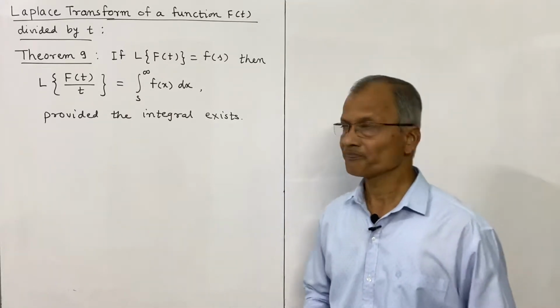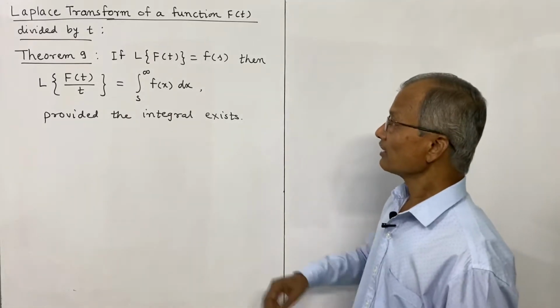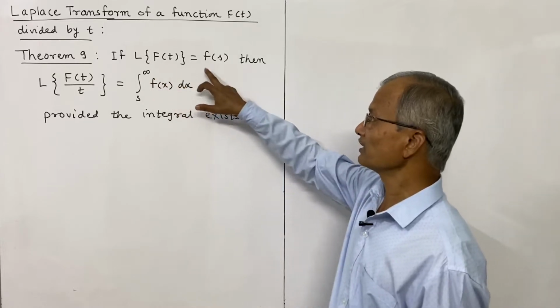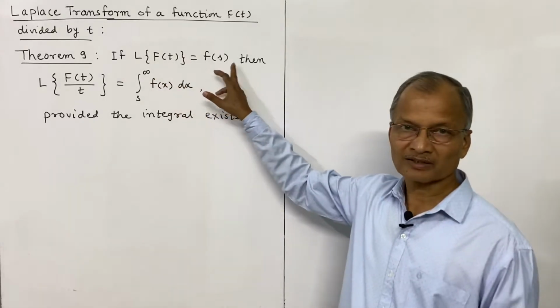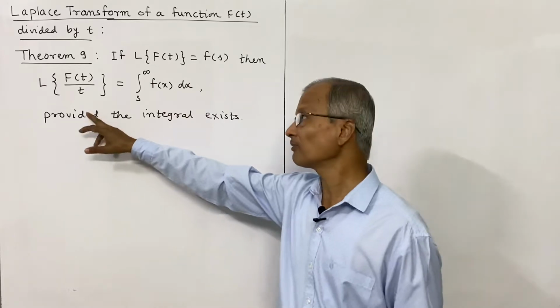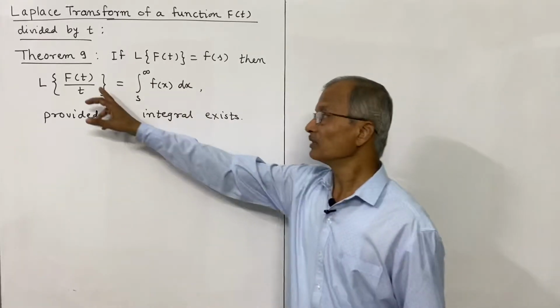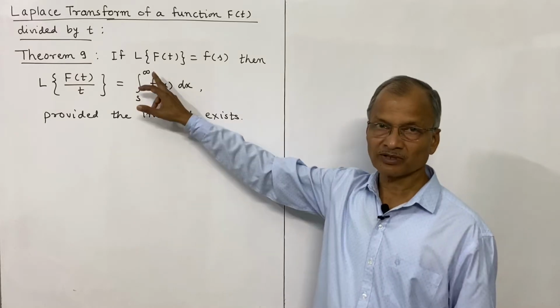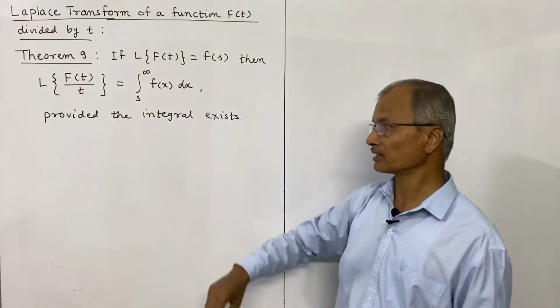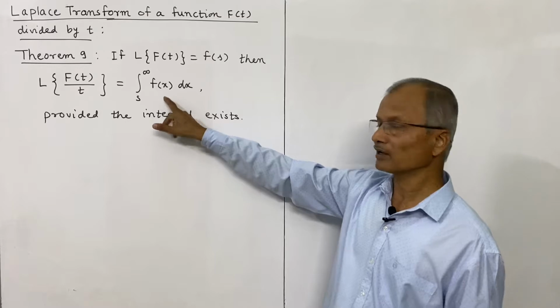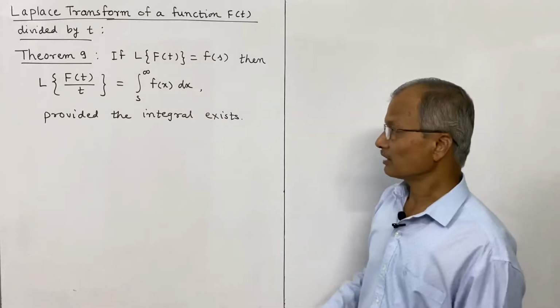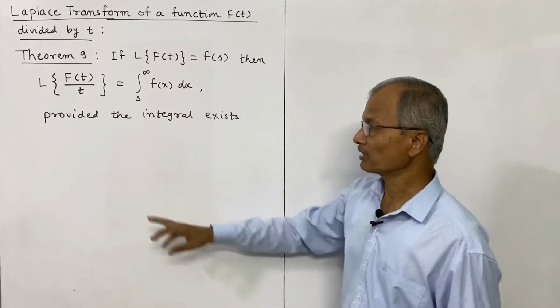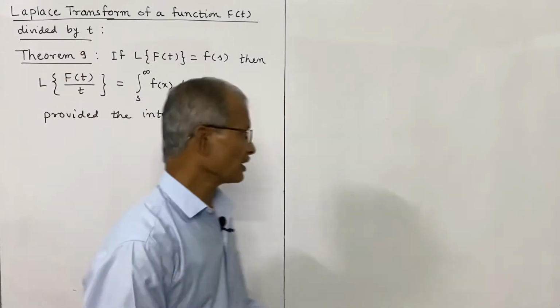on this theorem. The statement is, if Laplace transform of f of t is denoted by small f of s, then Laplace transform of f of t divided by t is equal to integral from s to infinity of f of x dx, provided the integral on right side exists. Otherwise the transform will not exist.